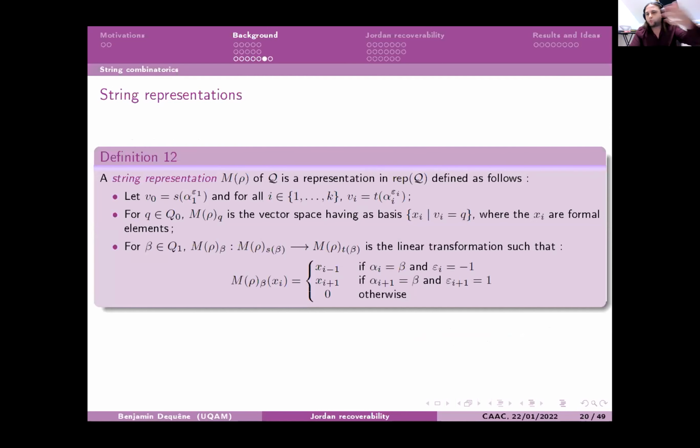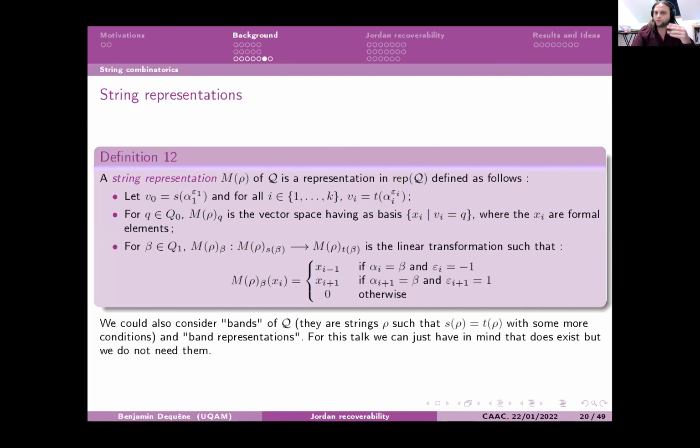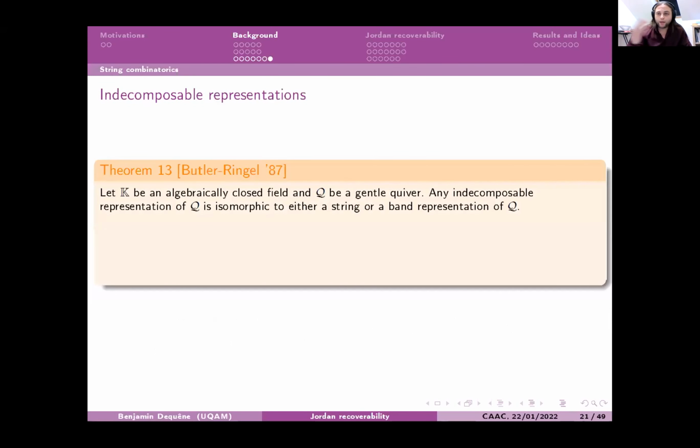So here is the proper definition, but I will not go through it. Just keep in mind the example. I think it's enough for this talk. Also, we can consider bands of the quiver, which are some special kind of strings. And we can construct band representations that will not be isomorphic to string representations. But for this talk, you can just keep in mind that they exist, but I will not use them here. I will use them just for this result.